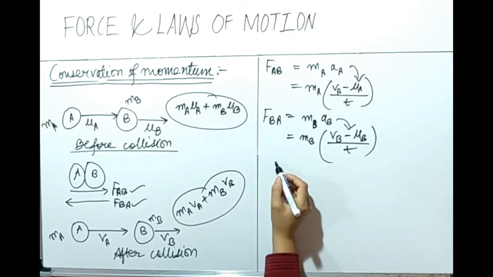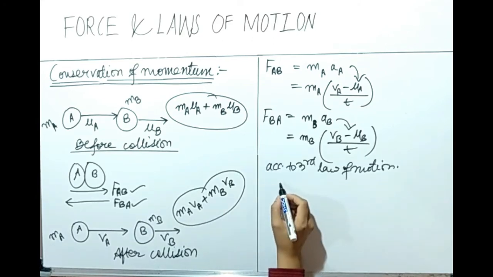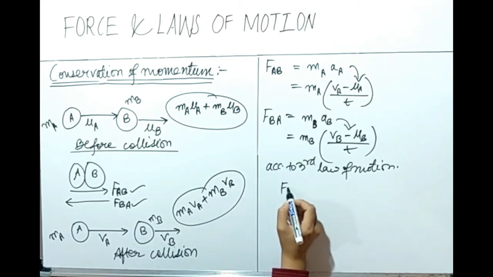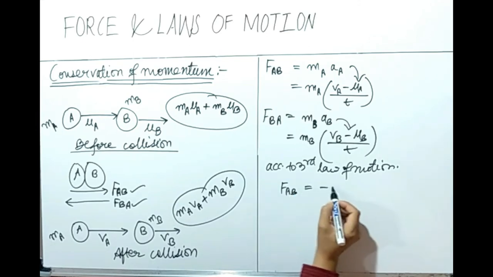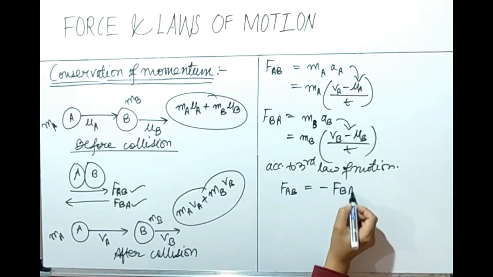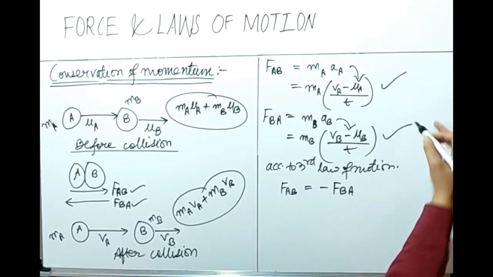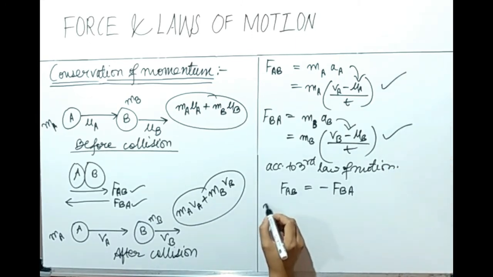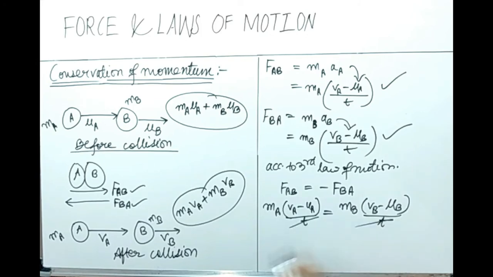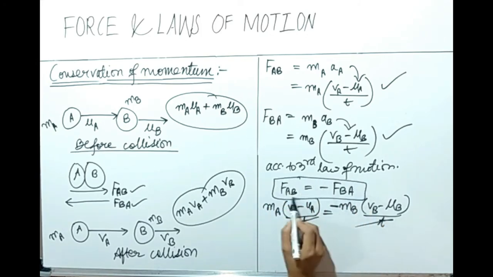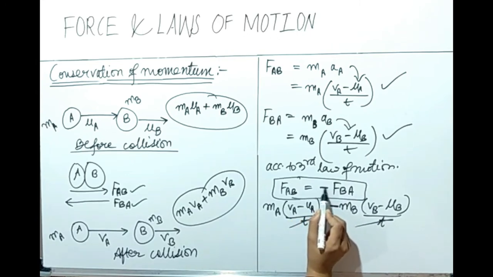Now according to the third law of motion, we already know that action force is equal and opposite to reaction force. This is our action force, this is our reaction force. So can we write these values here? Cancel out this t with this t. Keep in mind this negative sign here, because action force is equal and opposite to that of reaction force.